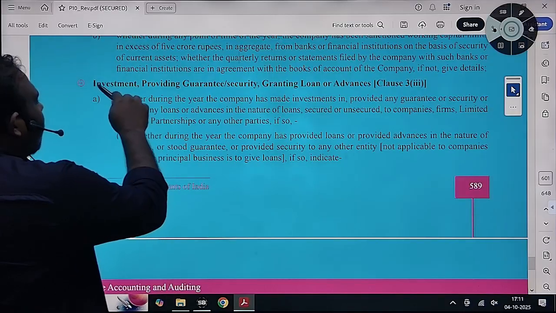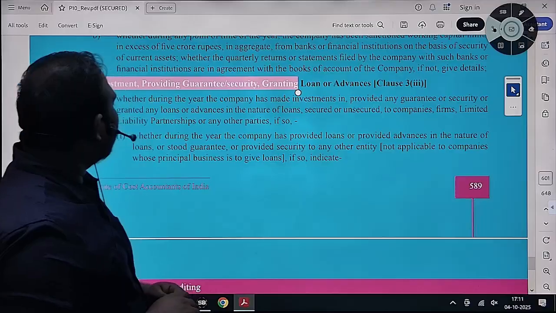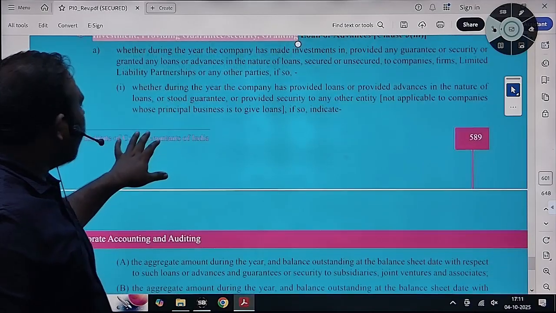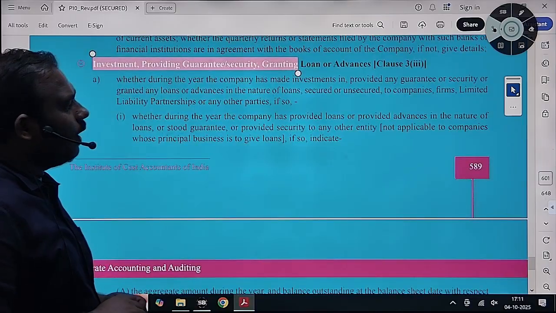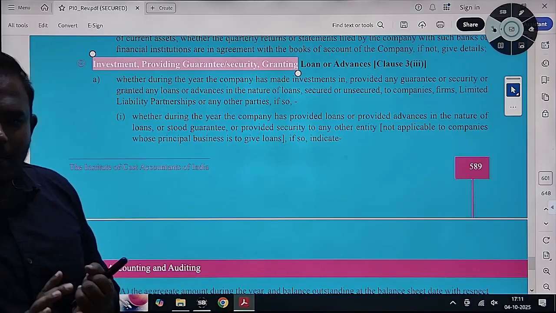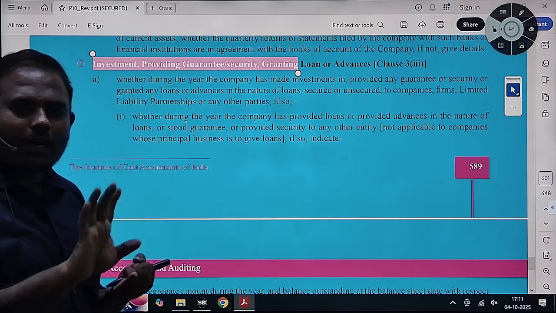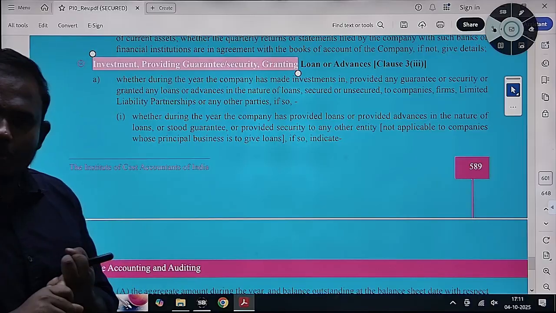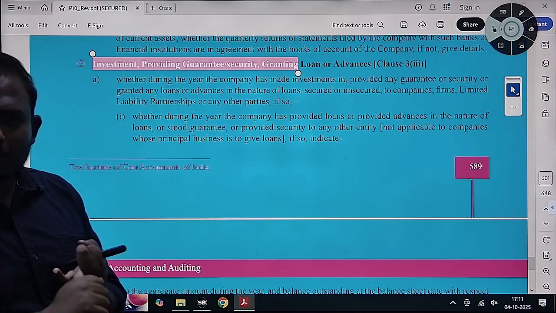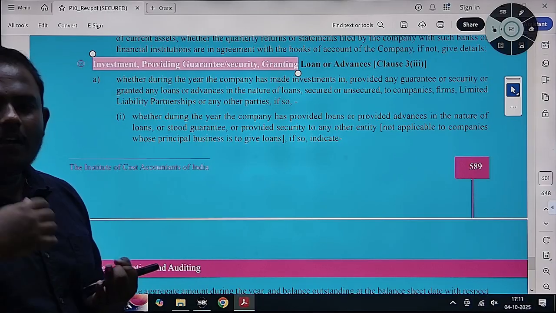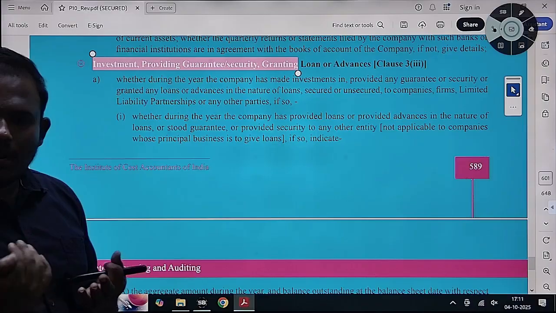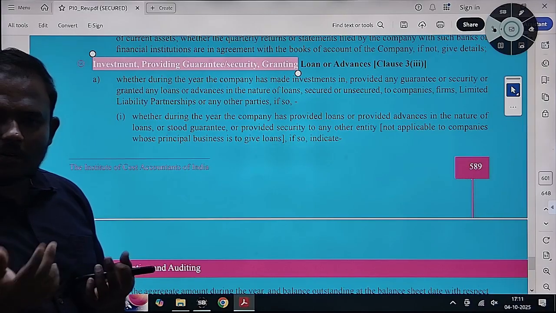So, investments, next: providing guarantees, grant of loans. What we will check here as an auditor is whether the company is giving any loans or not. Normally, if any loan is given, it should be in the interest of the company, the interest schedule and repayment schedule should be properly determined, and the repayment should come in time as per schedule.